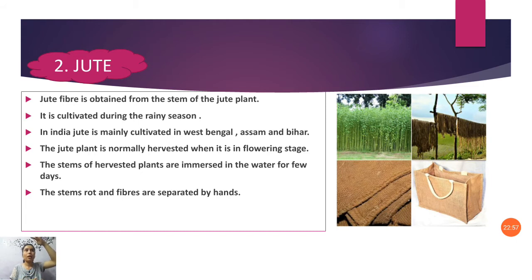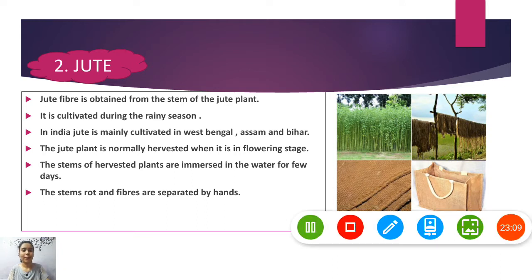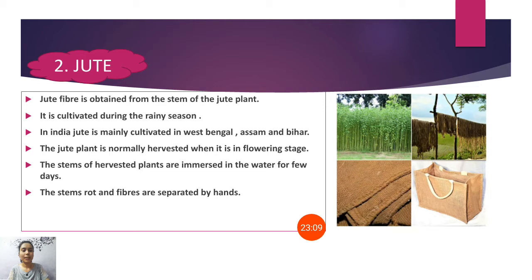Okay, next we're going to know topic 5, that is spinning of cotton yarn. Spinning of cotton yarn is the process of making yarn from fiber, which is called spinning.